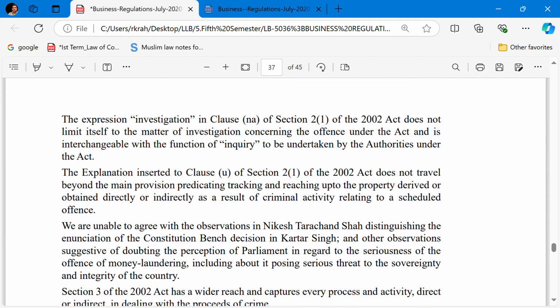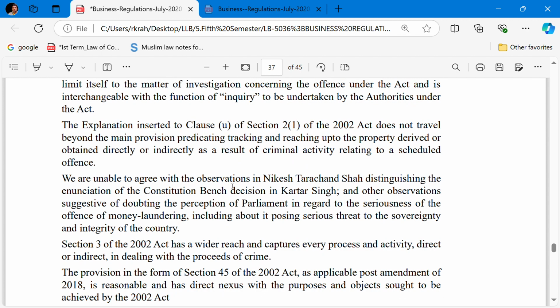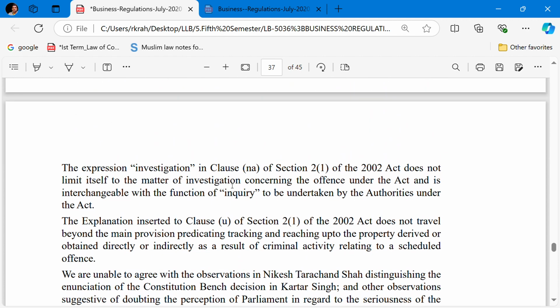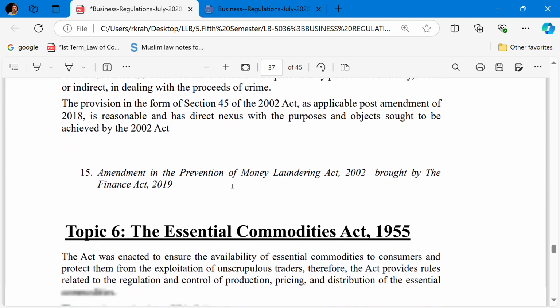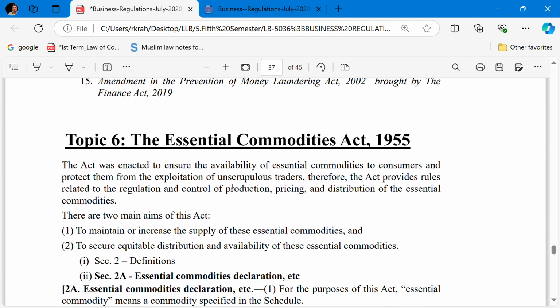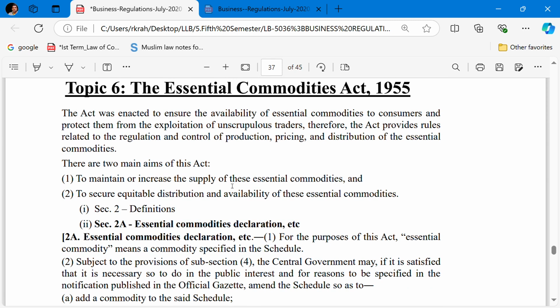So we have covered two topics: the first one, the SARFAESI Act, and the PMLA. Now come to topic 6, the Essential Commodities Act. It will take hardly 15 or 20 minutes.